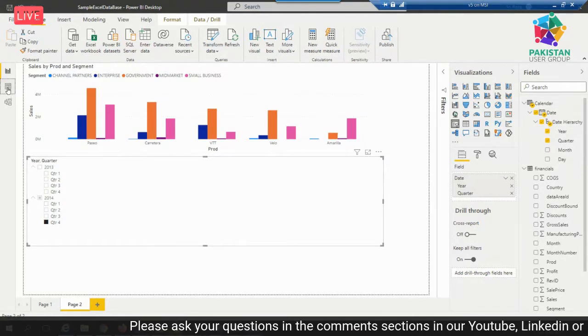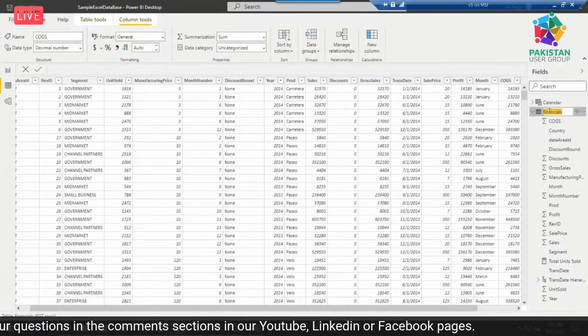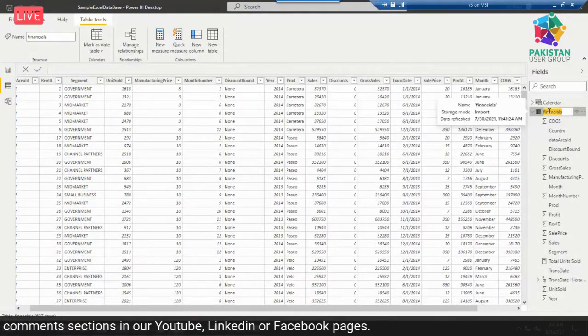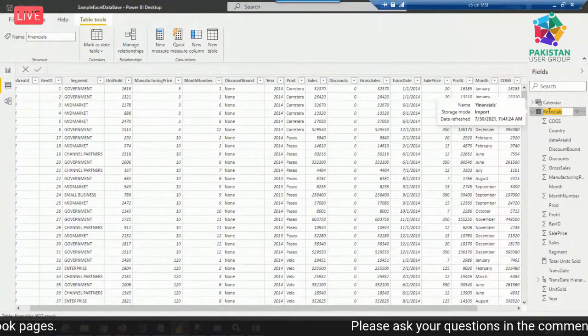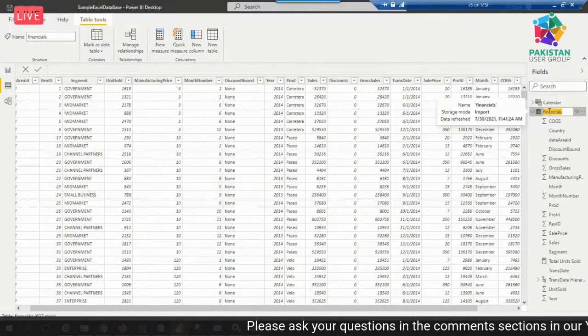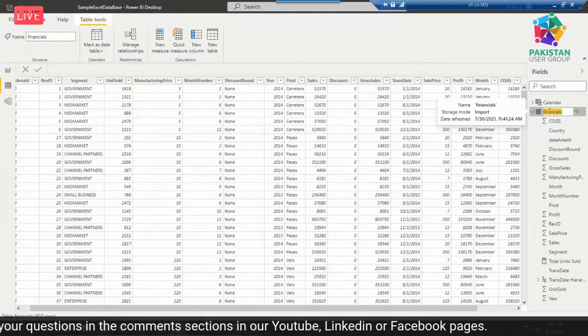Then comes the query window. The query window is where, when you connect with the data source, the data is fetched into Power BI and held inside Power BI, where you can transform any column. For example, in some places date and time are coming and you do not require the time, so you can transform it.